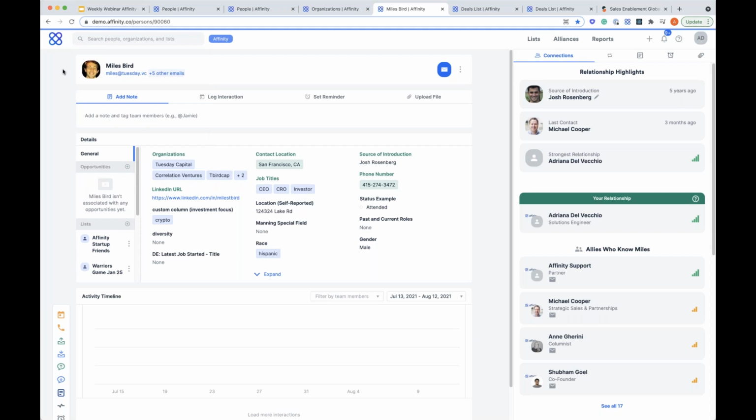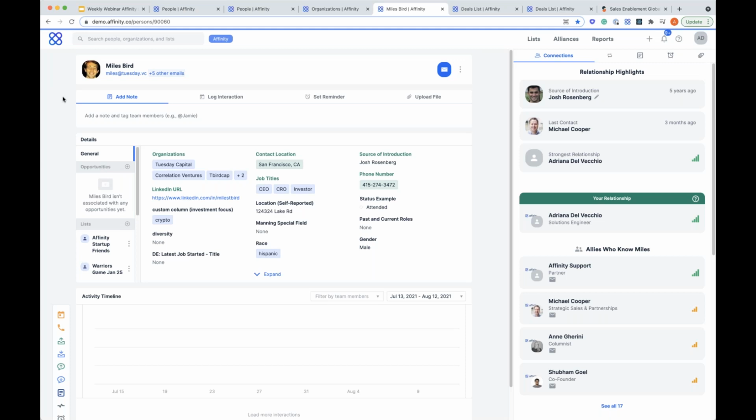And the first thing that I want to note is this is where you're able to see, hey, Miles maybe has a handful of different email addresses. Maybe he's worked at different companies. We're going to be able to see that information, and we're smart enough to be able to merge that. So you reduce that duplication that happens with a lot of the traditional CRMs that you're seeing here. We go ahead and get rid of that for you.